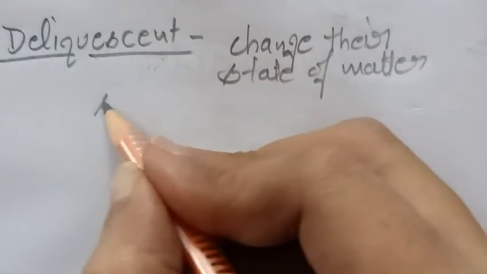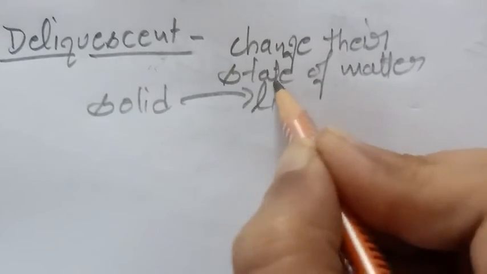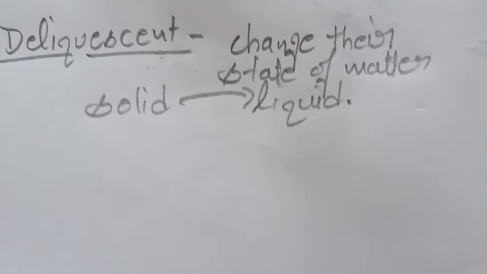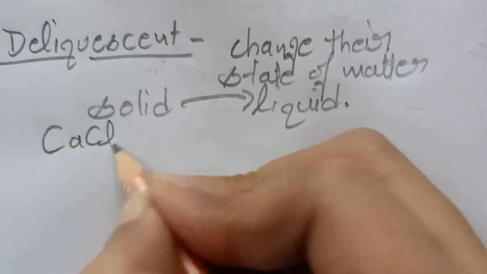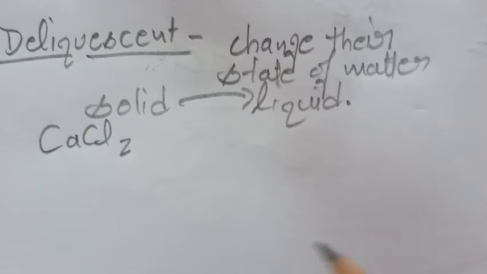If they are present in solid form, they will change into liquid by absorbing the moisture from the atmosphere. Examples, which we usually know about, like table salt. Table salt is also a deliquescent substance. Calcium chloride, that is CaCl2, magnesium chloride, mercury nitrate and zinc chloride are all deliquescent substances.